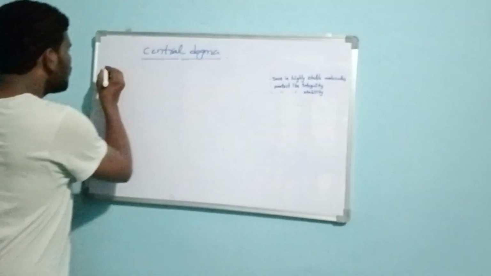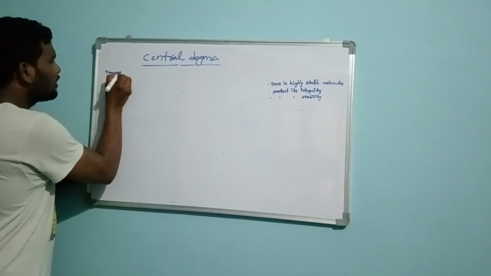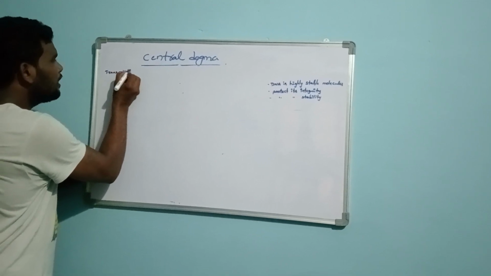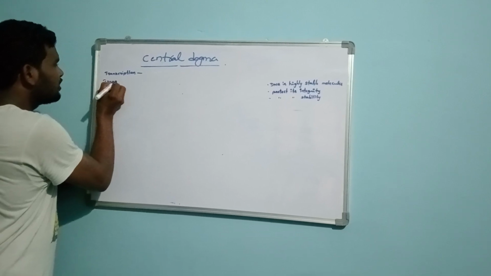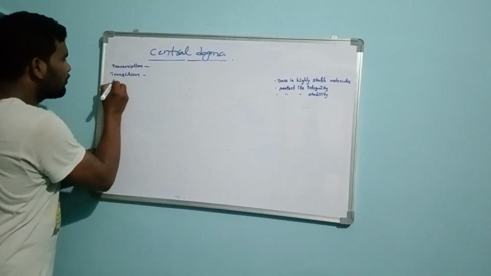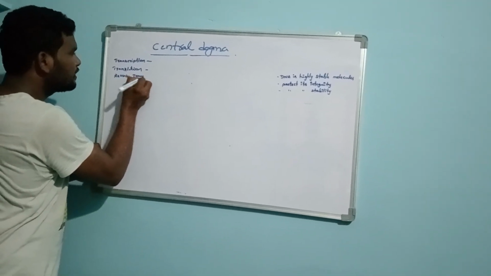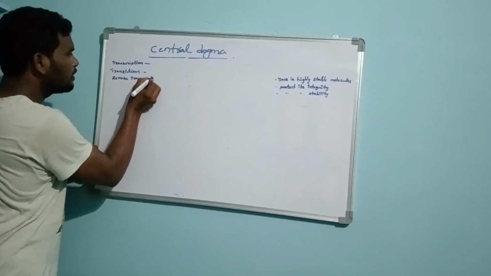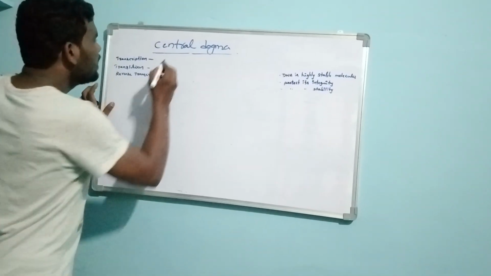So what is the central dogma of molecular biology? By the processes called transcription, translation, and reverse transcription. First of all, what is transcription?